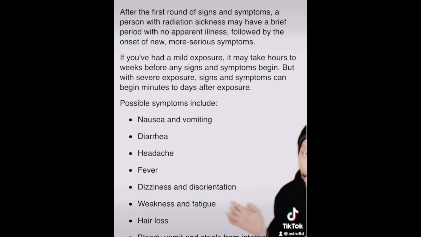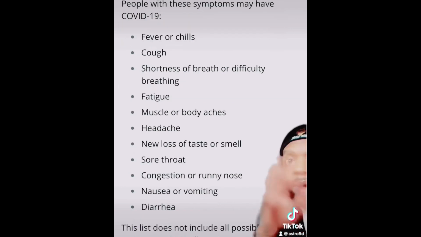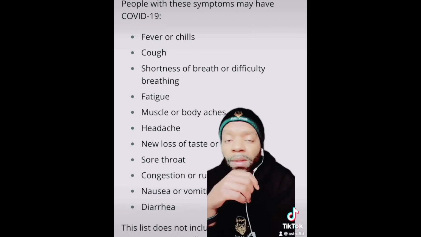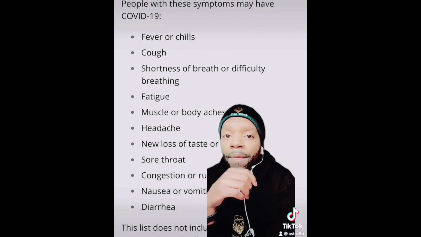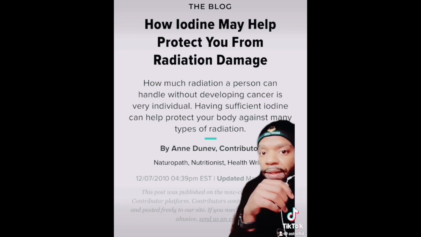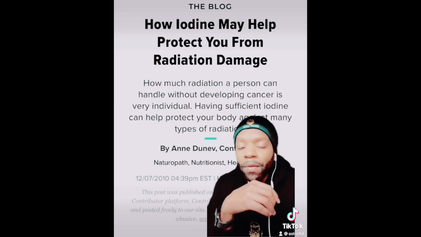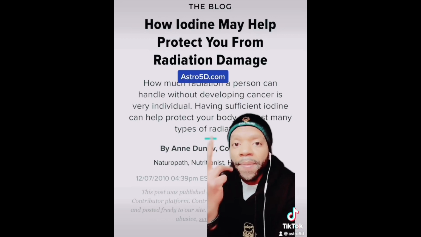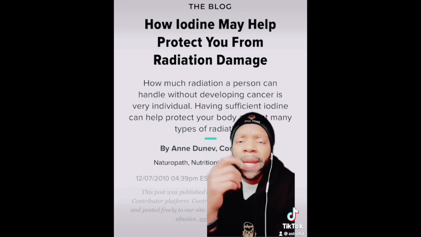Well, here are symptoms from radiation poisoning. Here are symptoms from COVID. It's almost like copy and paste. So in short, it's time to protect yourself from harmful radiation exposure. One way to do that is by using iodine. Of course, iodine can be found in sea moss, bladderwrack, sea kelp, salts like Celtic sea salt, some Himalayan salts.